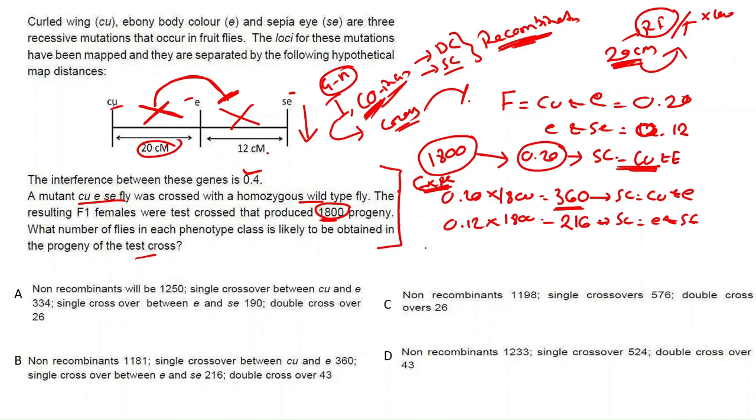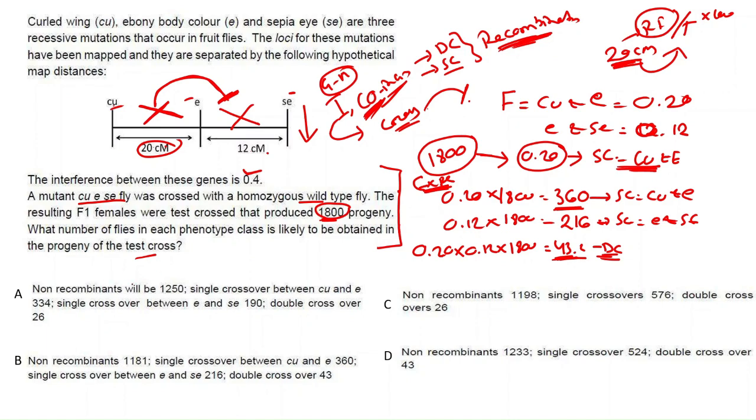That means the frequency between Cu and E, 0.20, into the frequency between E and Se, 0.12, into the total number of progeny, 1800, which is around 43.2, so around 43 double crossover product. Is it clear?